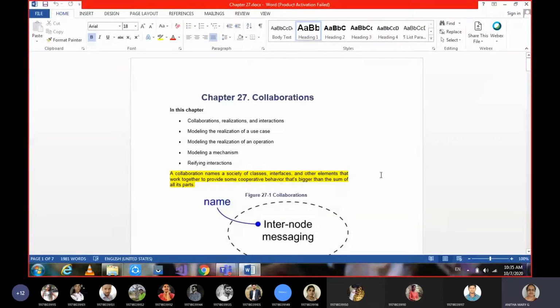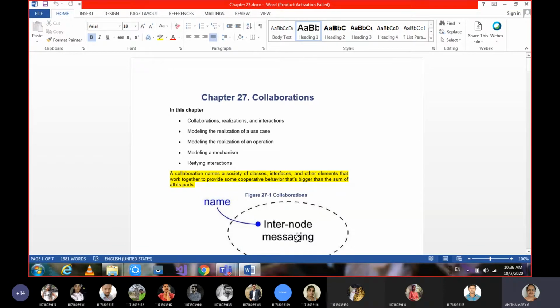Our topic for today is about collaborations. So the basic definition of a collaboration is nothing but a society of things. When I say things, it may be classes, interfaces, or use cases, anything. When they are collaborated, grouped, they are going to achieve some purpose which is bigger than the individual one. Yes or no? Group work, you can achieve a big task. Individually, each one may do a small task. So that is the meaning of a collaboration.